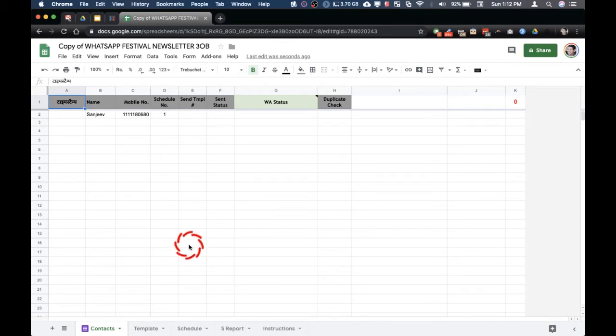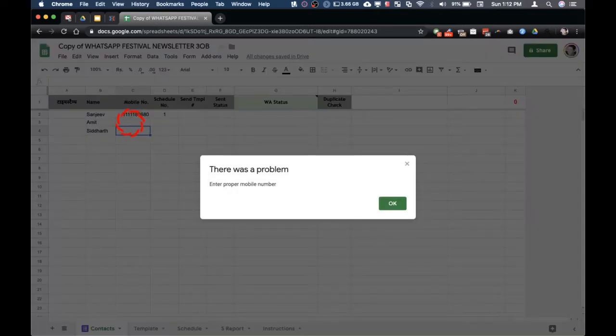So now that we've got this copy here, let me explain this sheet to you. This is the very first sheet where you can add the contacts to whom you want to send the messages. So you can keep adding people here manually, for example. And you can put in the numbers here.